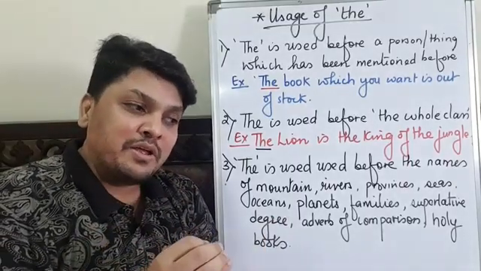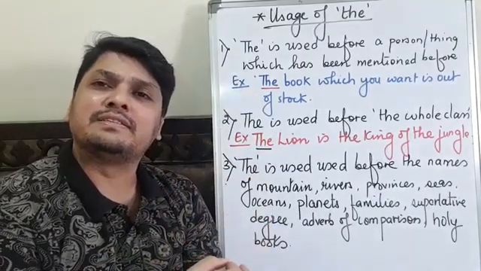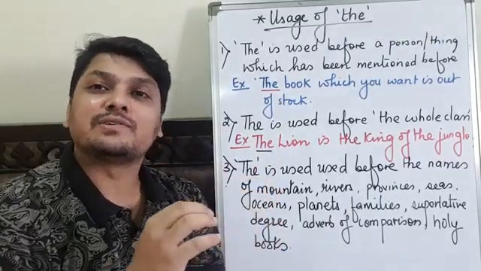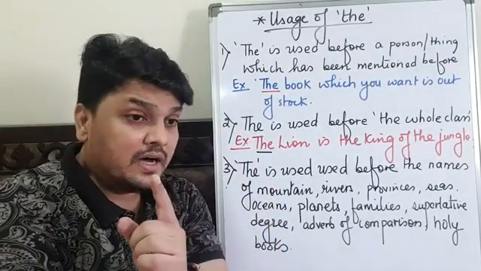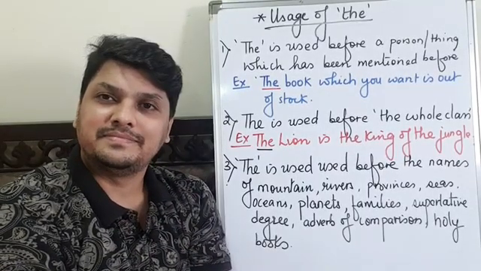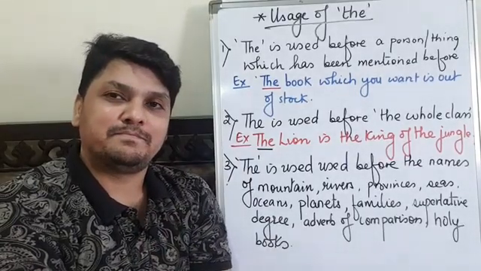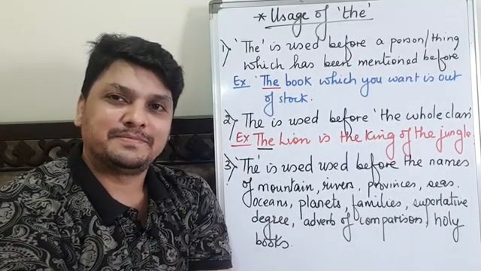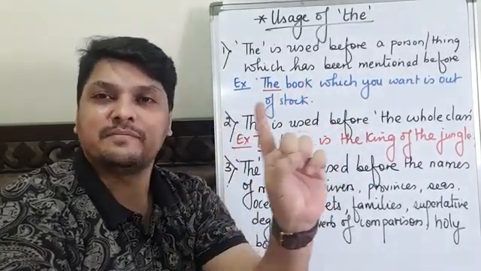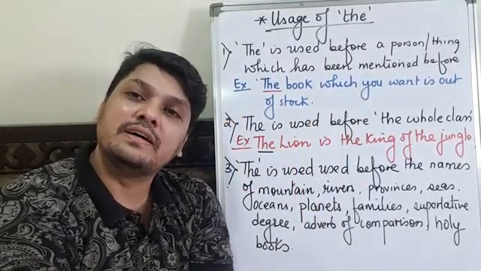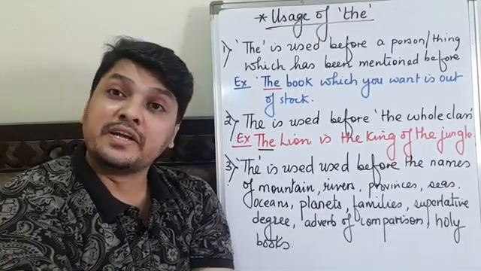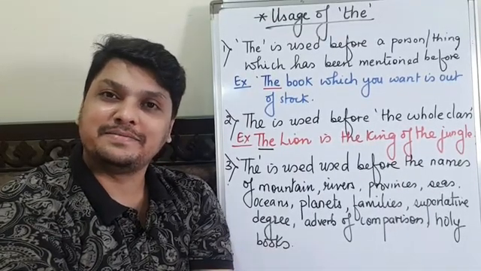Students, once again, whatever names I have listed till now, they are all specific. It is the particular thing I am talking about. That is why the is called a definite article. The should not be used before a proper noun. You cannot say the India. But you can say the USA. You can't say the America, because it is the United States of America. You can't say the London, but you can say the UK, the United Kingdom. You can't say the Russia, but you can say the USSR.